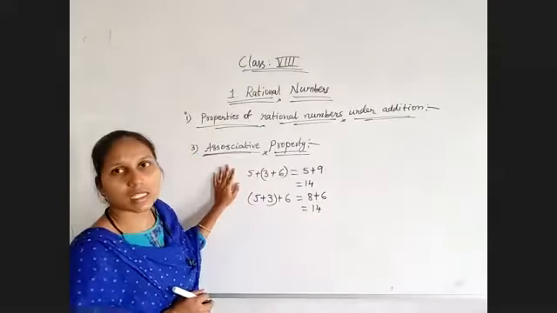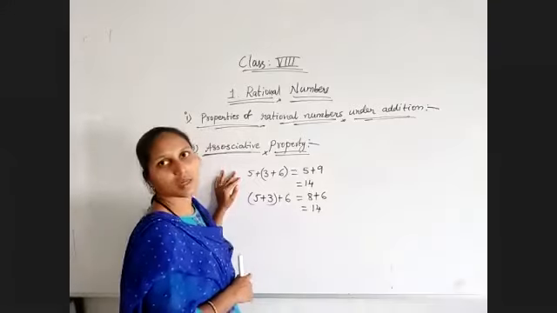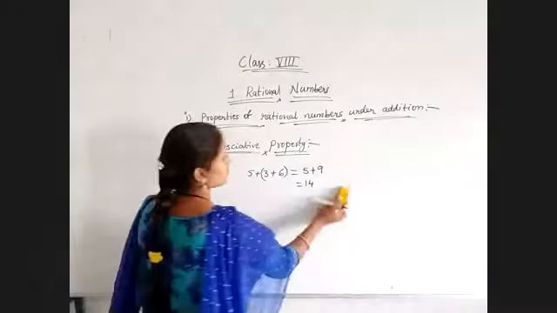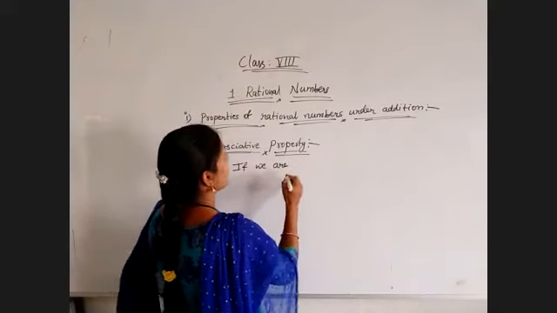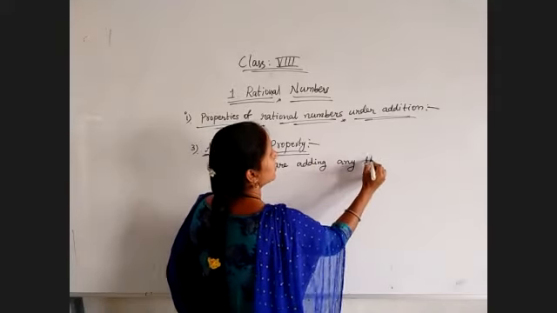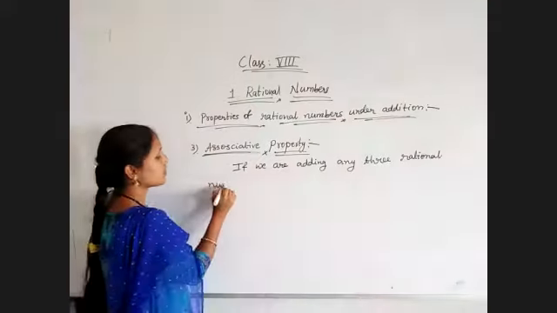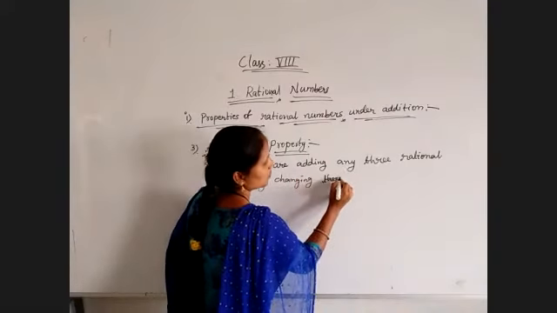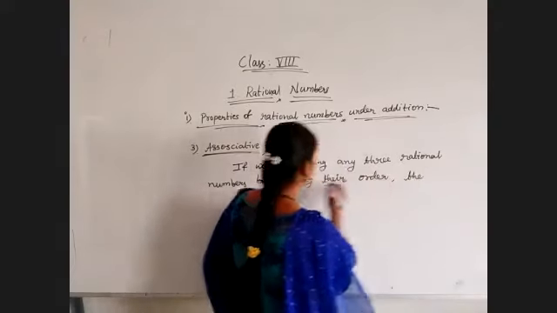So the associative property states that if you are adding any three rational numbers by changing their grouping, the result will not change.